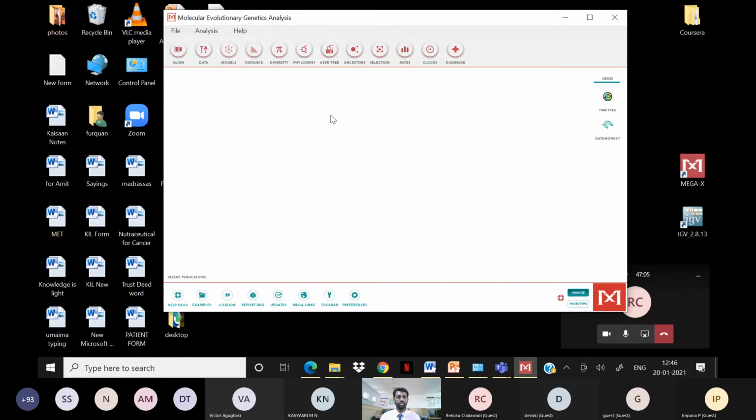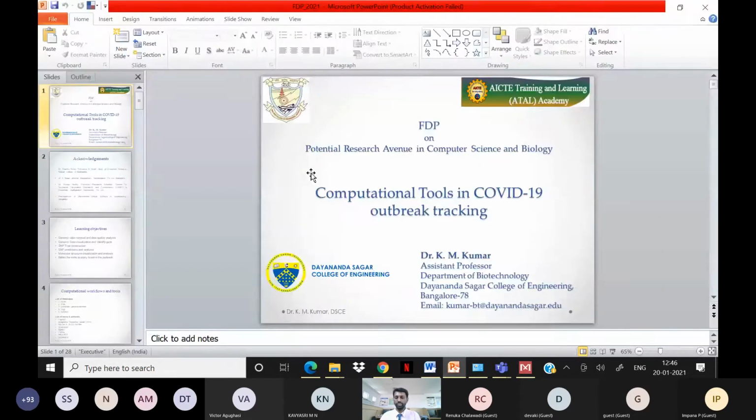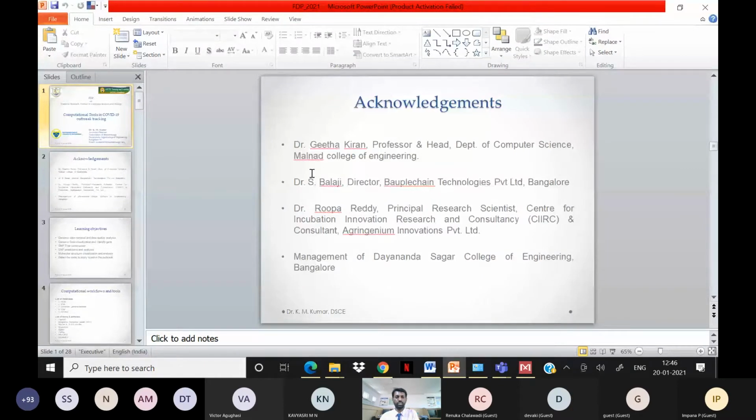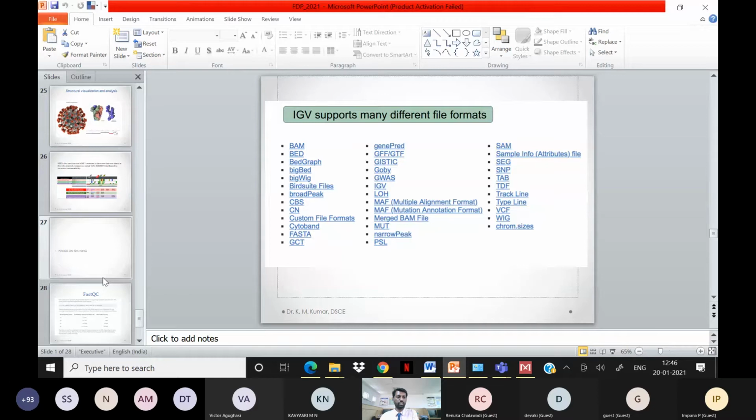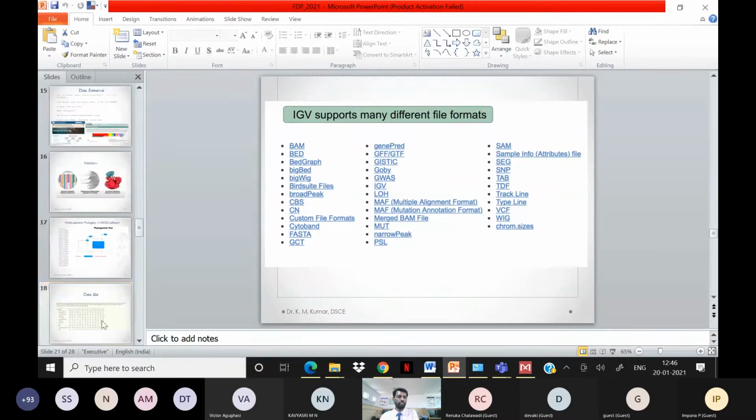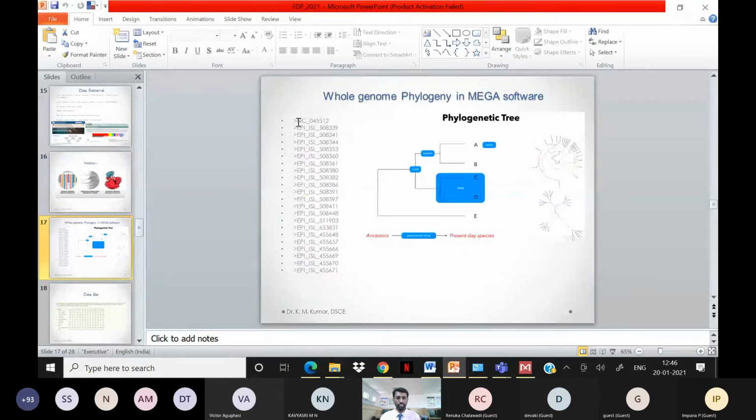We are going to download different data sets. Actually, in the PPT I showed different data sets. This is the reference genome sequence I have, and all the others are mutant samples collected from different parts of the world, retrieved from different databases.